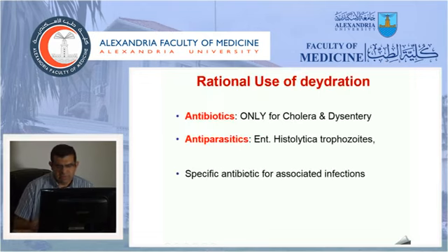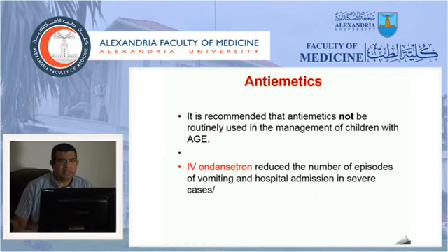Antiemetics are not used in every case; they are used in special circumstances. Antibiotics are used only for cholera and dysentery, especially by Shigella. Antiparasitics are given only for Entamoeba histolytica trophozoites, and sometimes we give a specific antibiotic according to a culture. The antiemetics are not routinely used. We can use IV ondansetron in very severe, admitted cases which have persistent dehydration, although IV fluids are used.